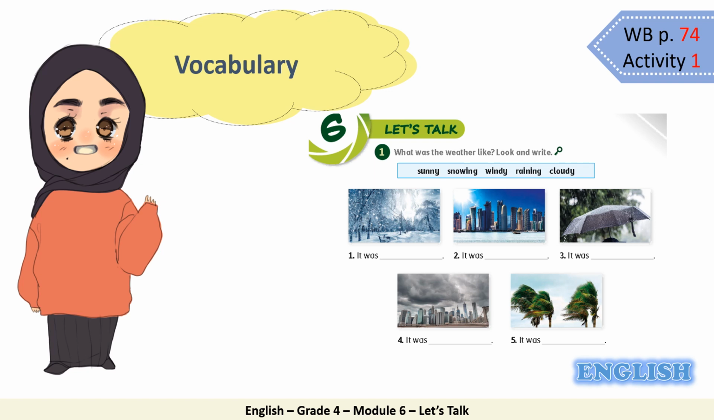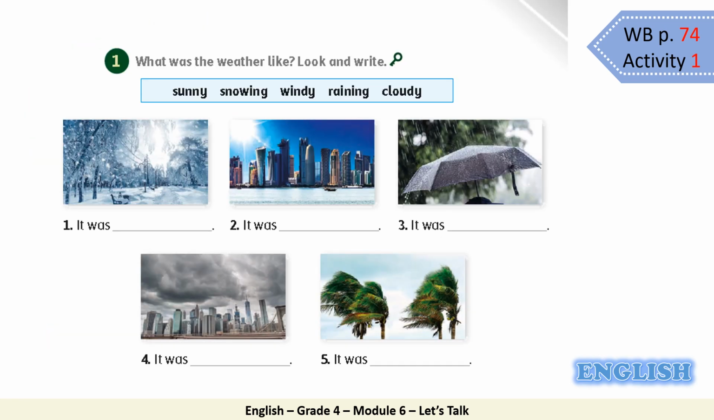Please open your workbook on page 74, Activity 1. It's time to do a vocabulary activity. Activity 1. What was the weather like? Look and write. Now read the words with me, the ones in the blue box. Sunny, snowing, windy, raining, cloudy.